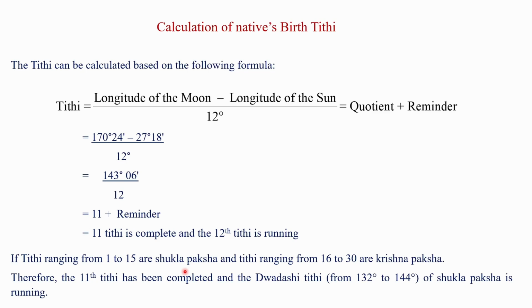Note this point. Tithi ranging from 1 to 15 are considered Shukla Paksha and Tithi ranging from 16 to 30 are considered Krishna Paksha. Therefore, Ekadashi Tithi has been completed and the Dvadashi Tithi, which ranges from 132 degree to 144 degree of Shukla Paksha is running. Therefore, we can say the birth of the native in Dvadashi Tithi of Shukla Paksha.